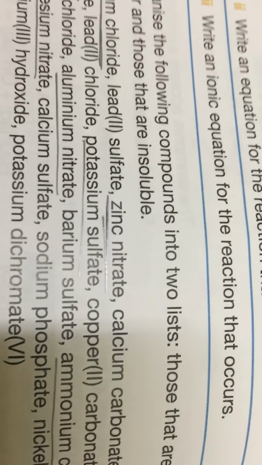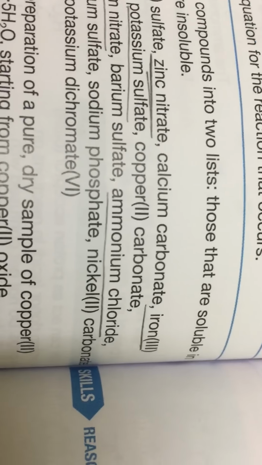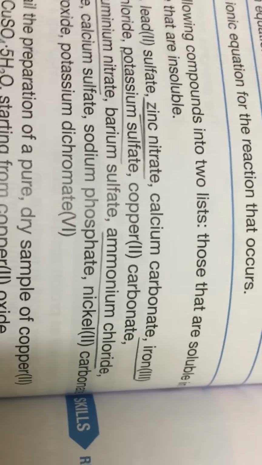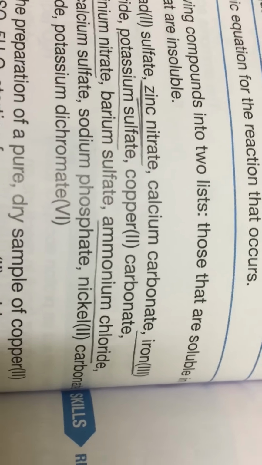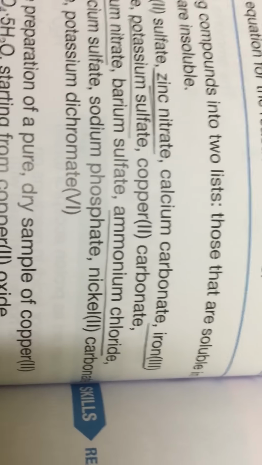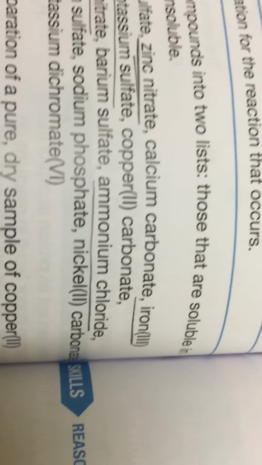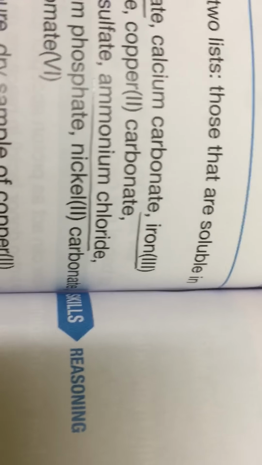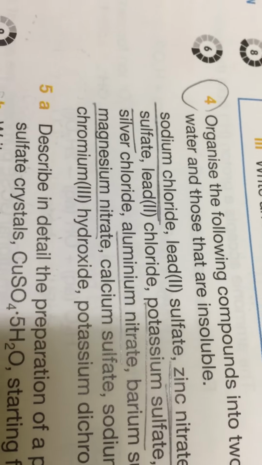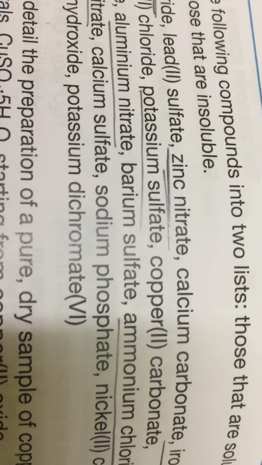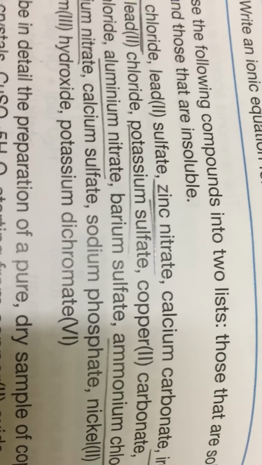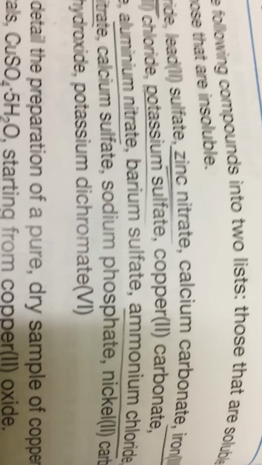Aluminum nitrate, nitrate so soluble directly. Barium sulfate insoluble because most sulfates are soluble except, this is from the exception, lead, calcium, barium. Ammonium chloride, ammonium so directly soluble because sodium, potassium, ammonium are soluble. Here magnesium nitrate, nitrate so soluble. Calcium sulfate is from the exception, most sulfates are soluble except calcium, barium and lead sulfate.